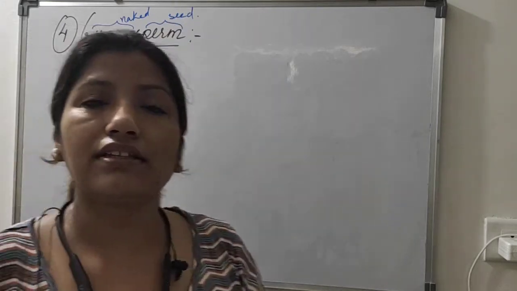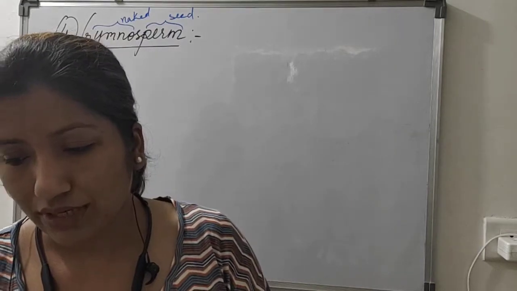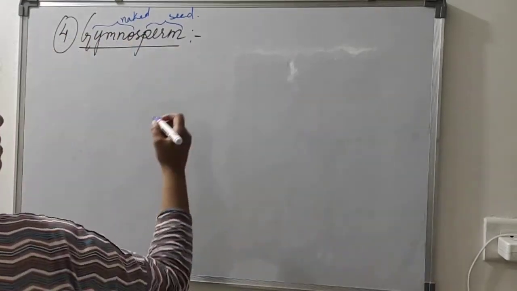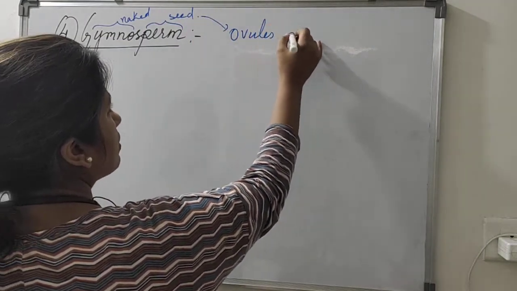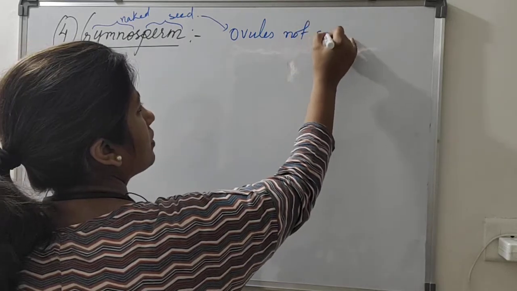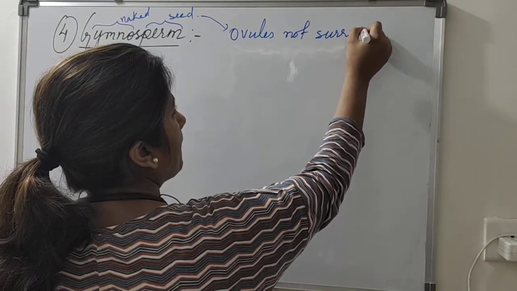It means that the seed has no seed coat, no cover. Now why is it so? Why are the seeds naked here? Because the ovules are not surrounded by ovary wall.